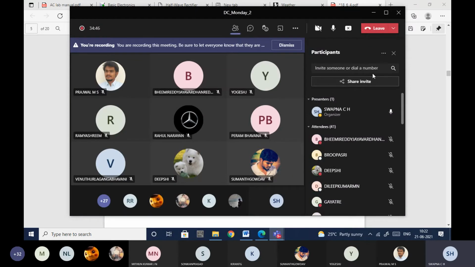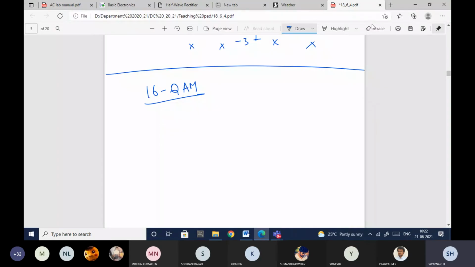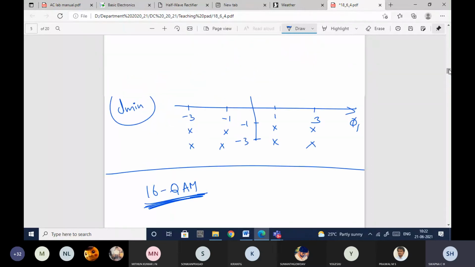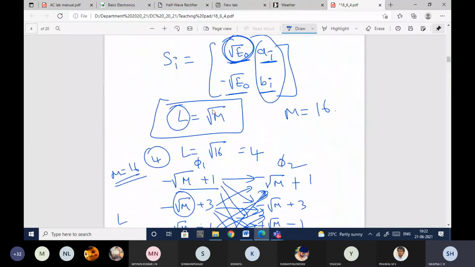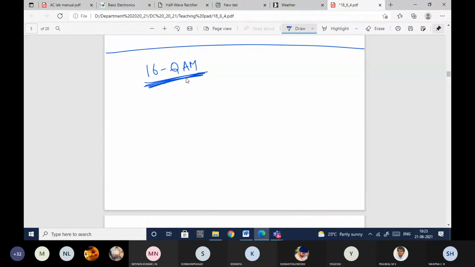Whatever I'm teaching now, you should understand clearly, because this procedure will be employed only when this M is an even number. For this case it will be applicable. Now let us go with 16 QAM, which we will construct using 4-ary PAM.